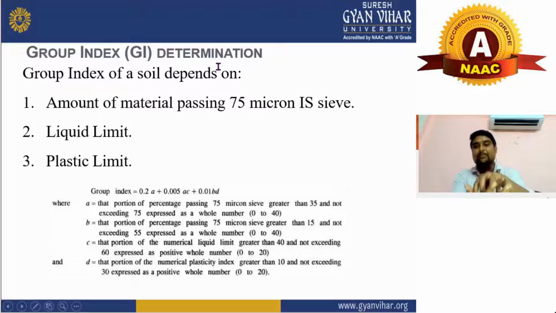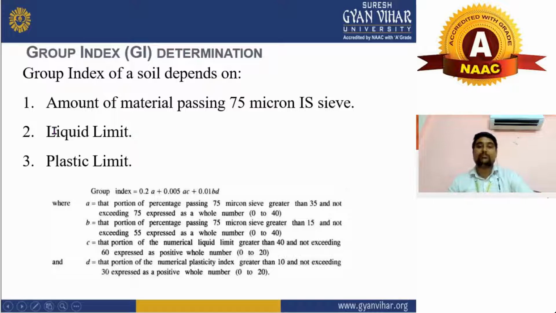We have to take the sample in this sieve, and we have to shake. There is also a shaker machine, where you put your sieve, and it will shake the sieve for 15 minutes, and in 15 minutes the material will pass through the sieve, which size is 75 microns.